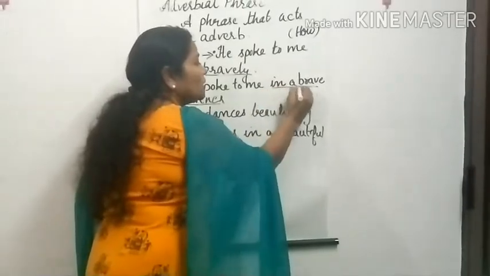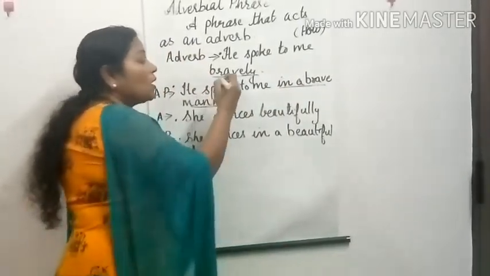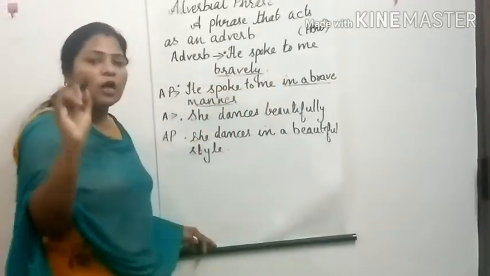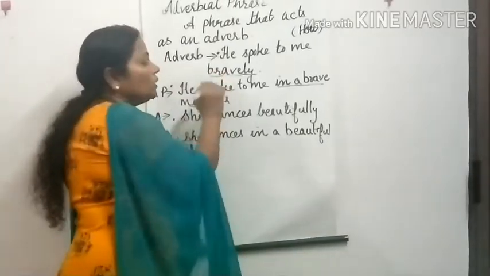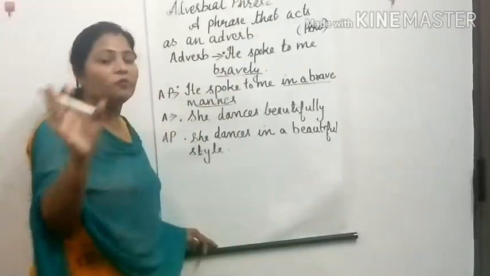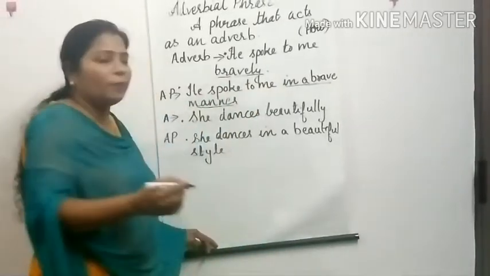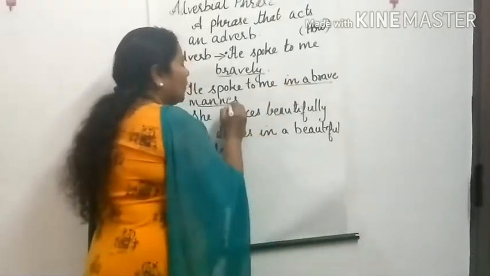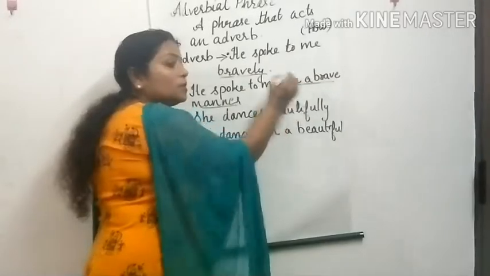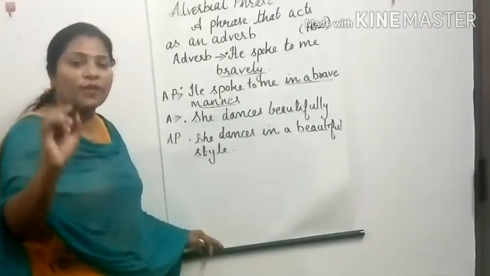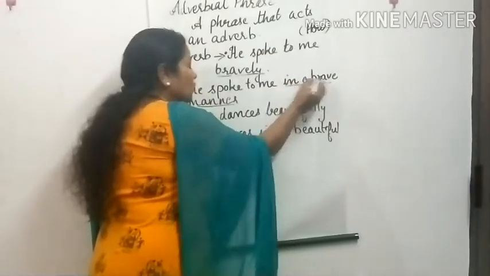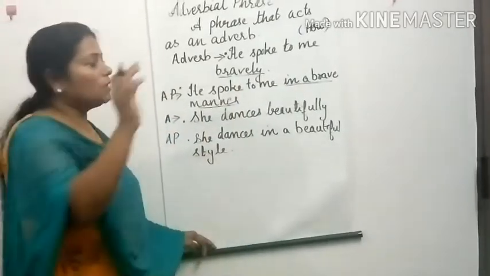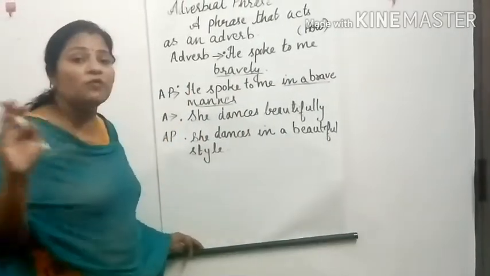We used this group of words, and he spoke how? Who does it direct to? This verb, because an adverb always relates to the verb. So, he spoke to me in a brave manner. How did he speak to me? In a brave manner. Since these words relate to the verb, this becomes an adverbial phrase, because this is a group of words. One, two, three, four words are there. Since these four words relate to the verb, it becomes what? Adverb. So it is an adverbial phrase.